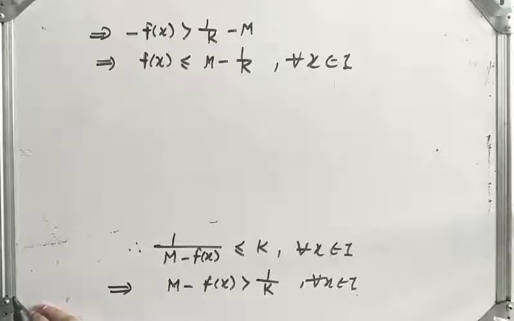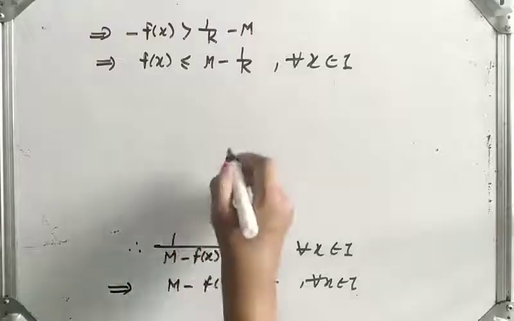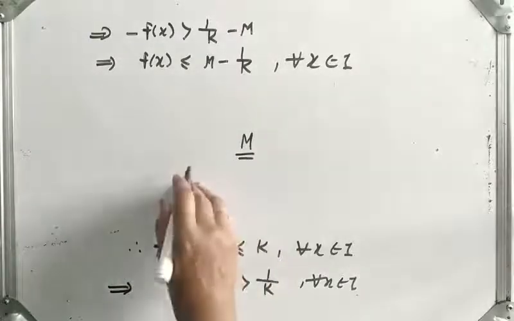Because we have assumed that capital M is the absolute maximum of the function.